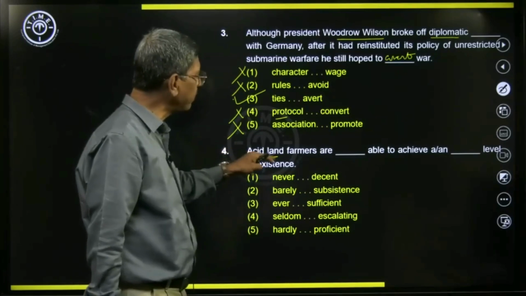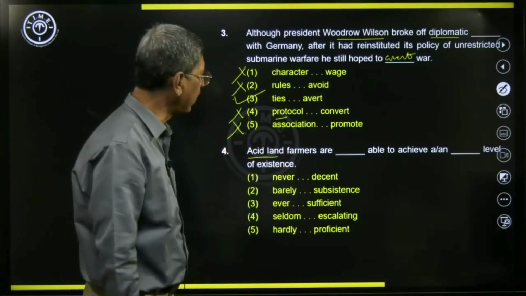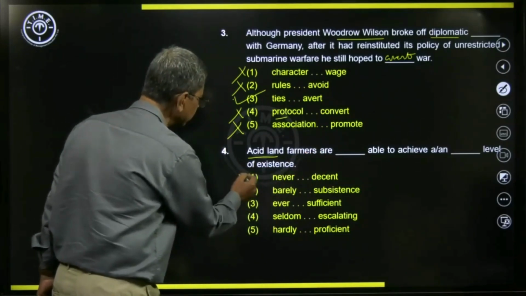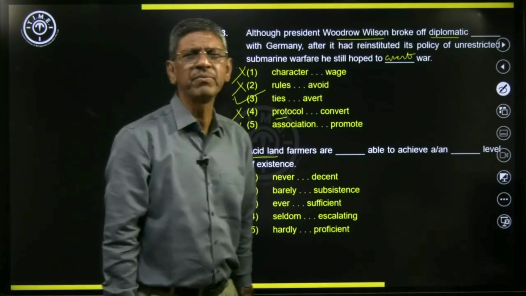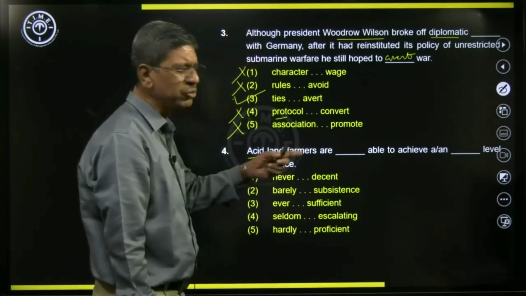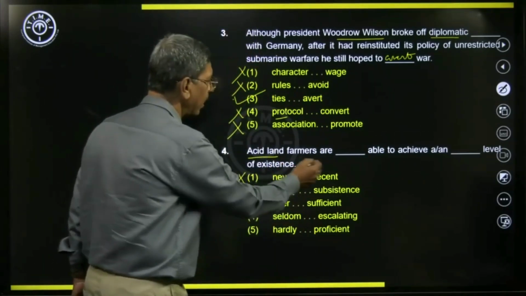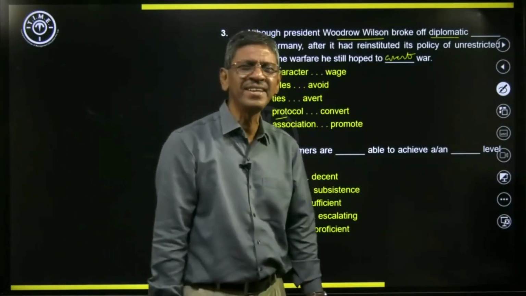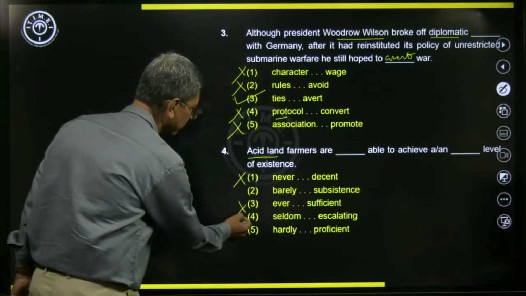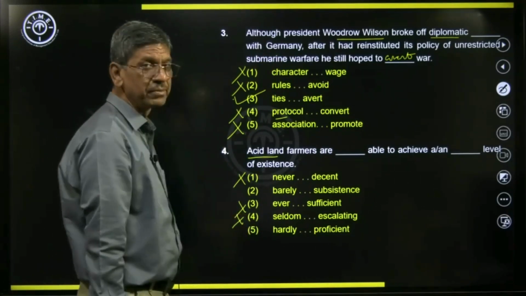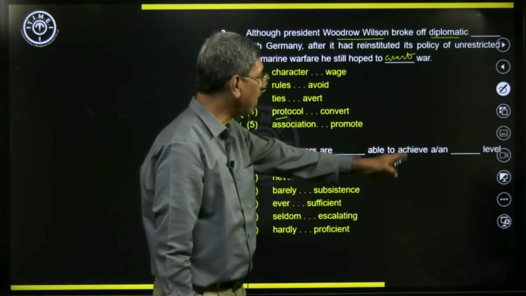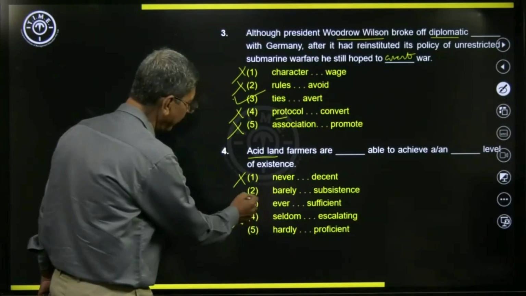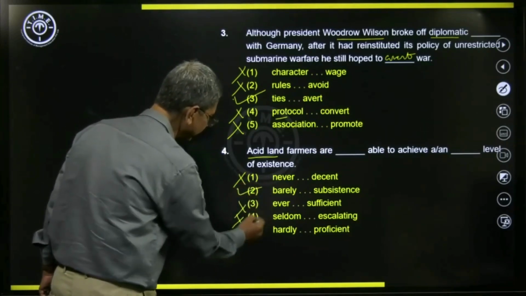So acid land farmers are dash. Never able to: it has some productive value but very, very low, so never is not suitable. Ever able to is not suitable. Seldom able to, seldom means very rarely, also is not suitable. Hardly is quite good, but proficient after that is not suitable. So here barely is the correct one.